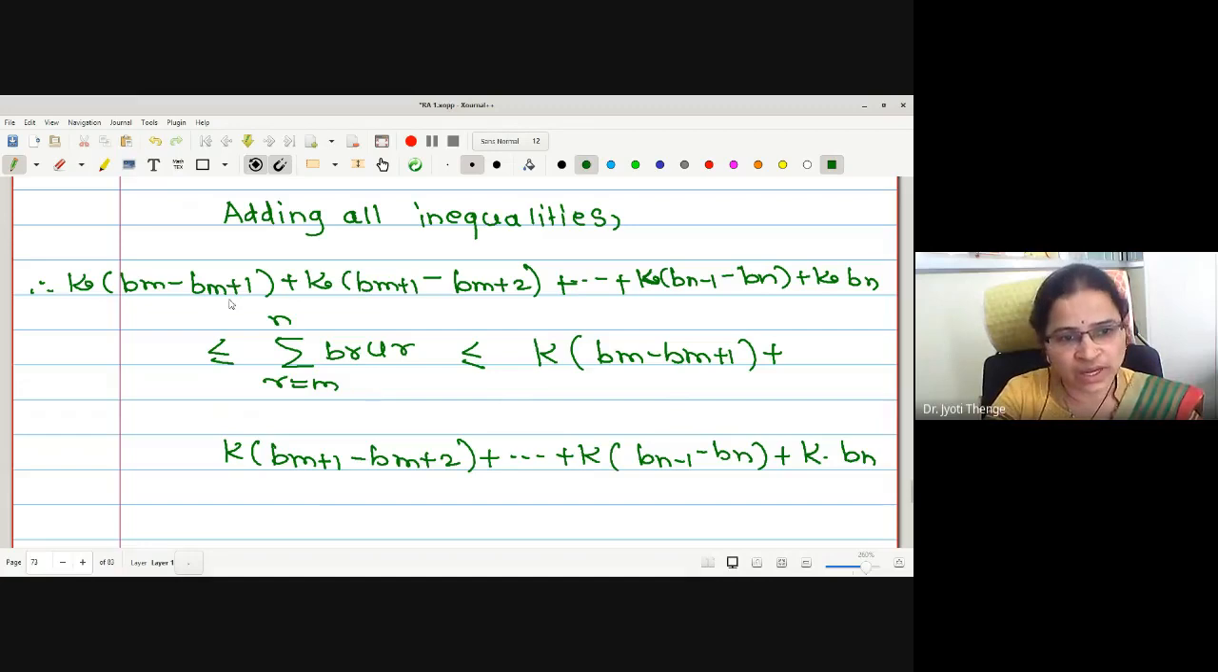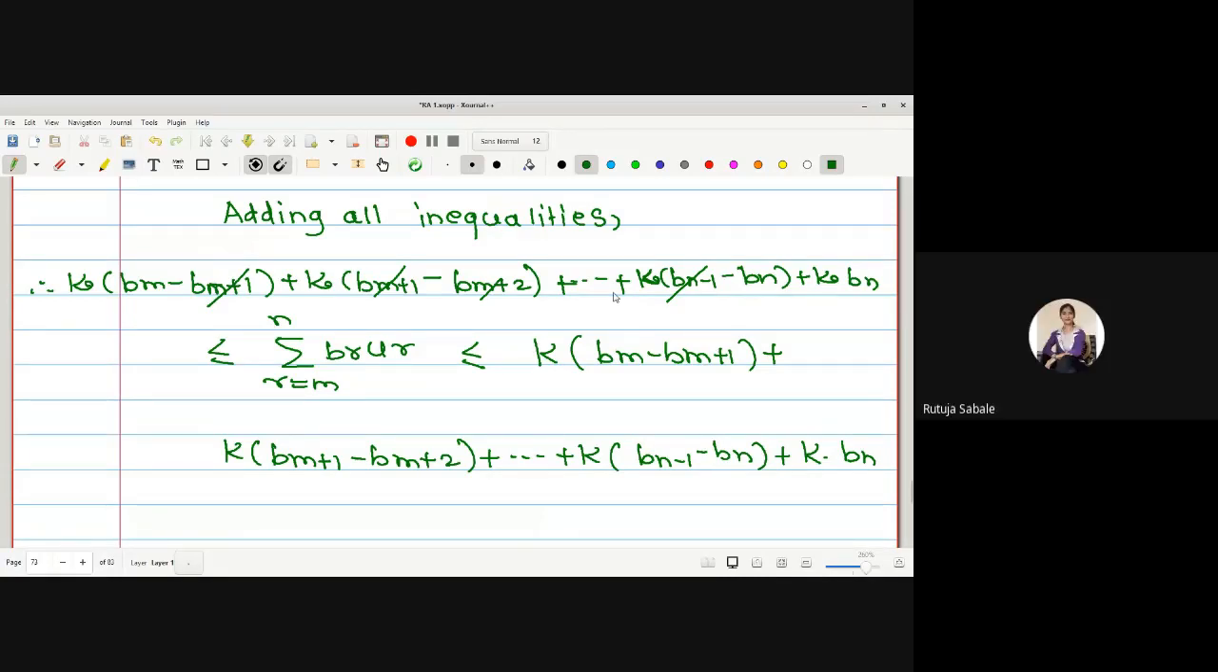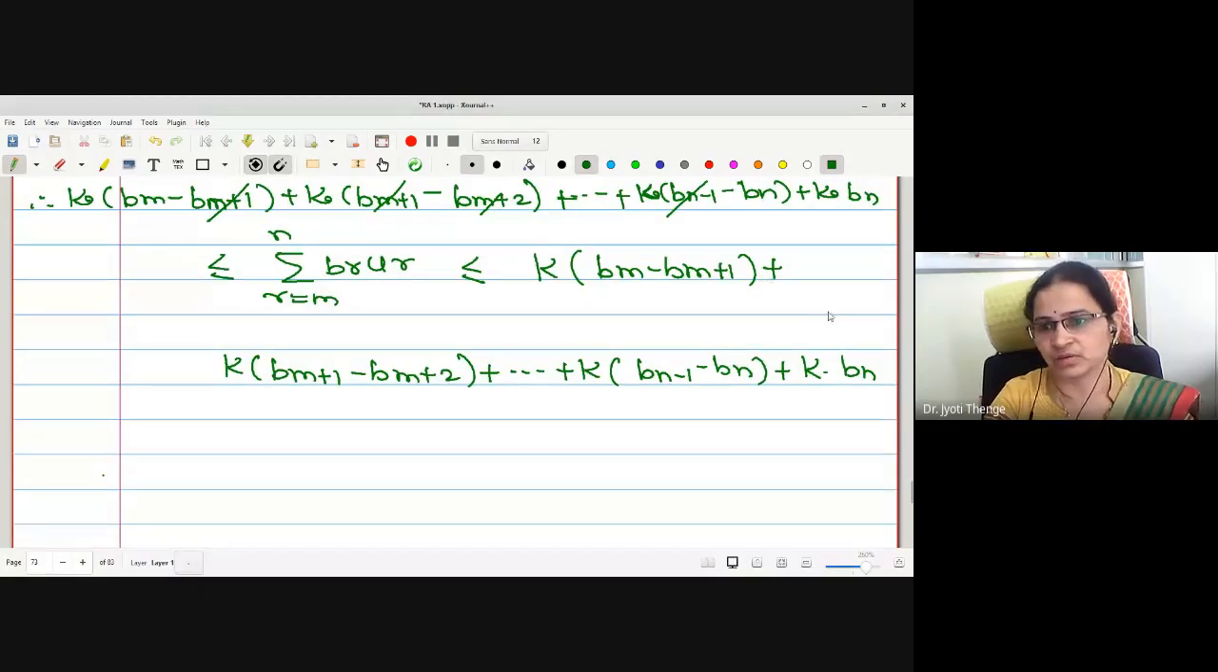Okay, now look at this left-hand side. The b_{m+1} term will get cancelled with this. This b_{m+2} will cancel with its next. Continue. This b_{n-1} will cancel with its previous term. For how many terms were we remaining with? b_m minus b_n. b_m minus b_n. Good.